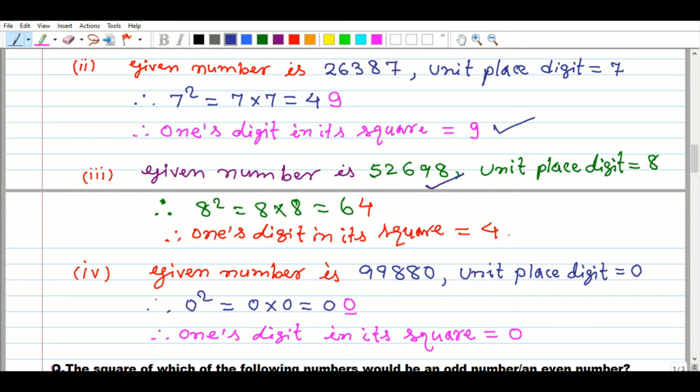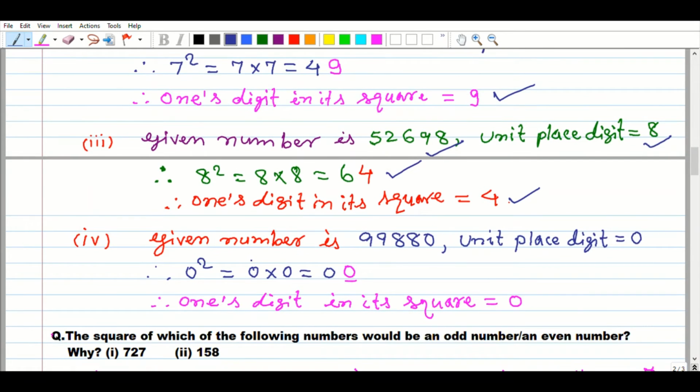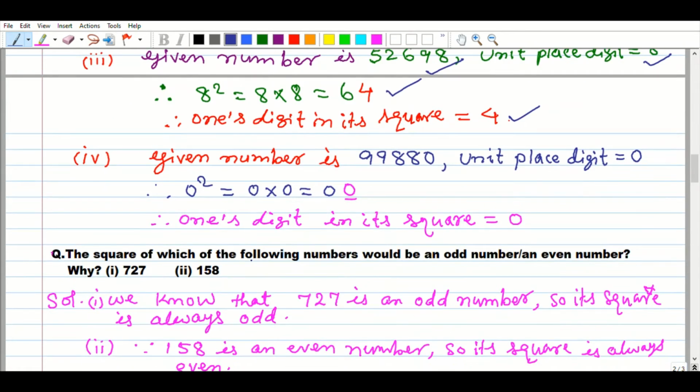The third number given is 52,698. Here take out the unit place digit, which is 8. You will do the square of 8, we get 64, and 64 contains 4 at unit place. So the ones digit in the square of 52,698 is 4.